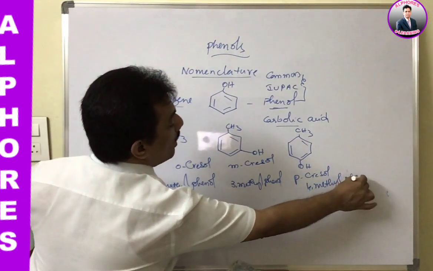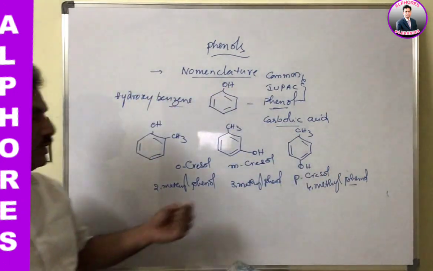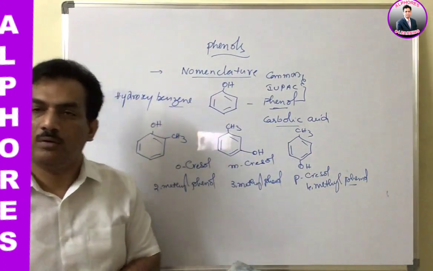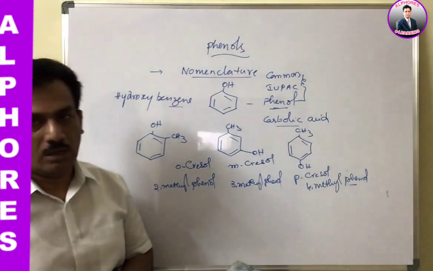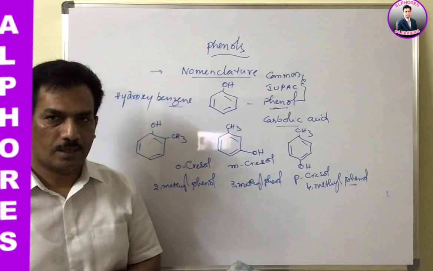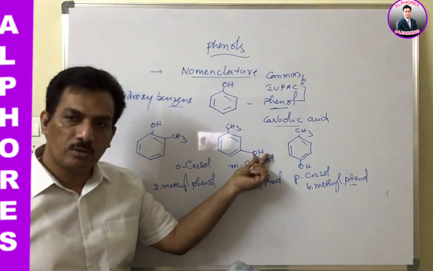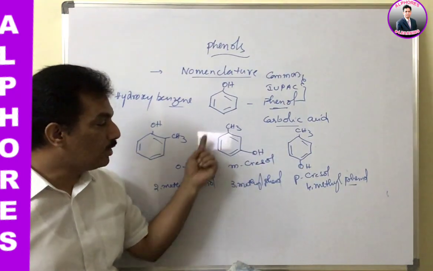And here you remember OH group is the functional group. That's why actually without OH it is known as toluene. Toluene is also a common name, but it is also adopted into the IUPAC system. Clear? But here when OH is present, this is the main functional group. That's why the name is nothing but phenol.